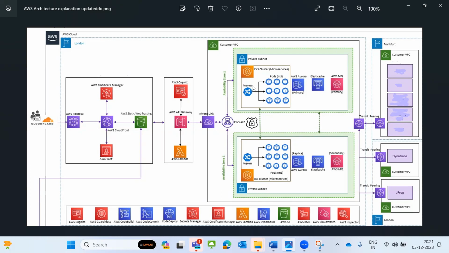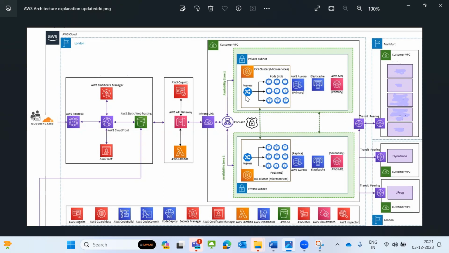EC2 means we need to manage servers, and Fargate means it will not be a server. Each pod will create one Fargate, so Fargate will cost more. So I go for an EC2 instance.